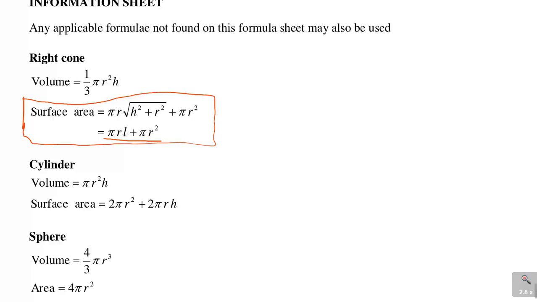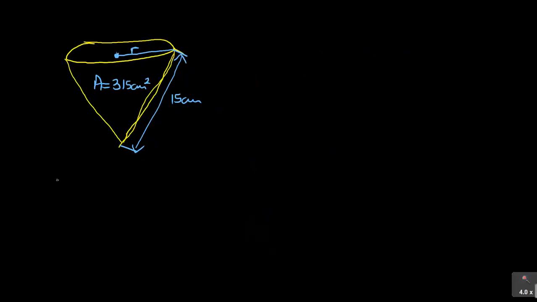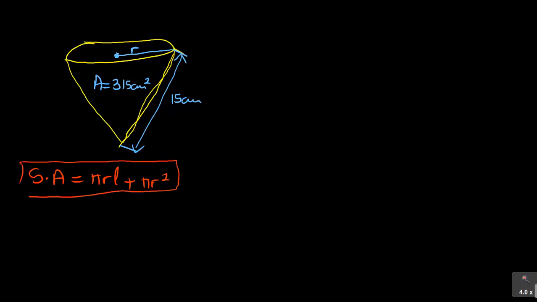The L there is the slant height. So I take that formula into my equation: SA, surface area, is pi RL plus pi r squared. This is the formula I'm going to use as the surface area. I took it from the formula sheet.